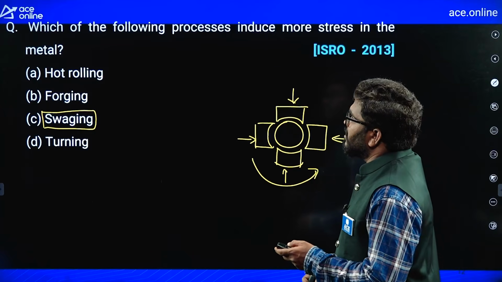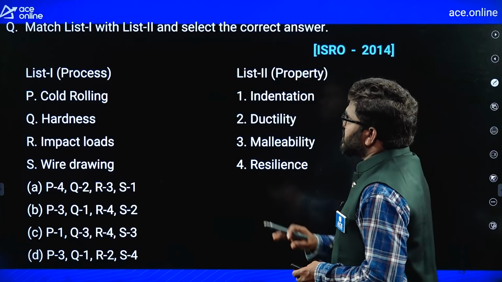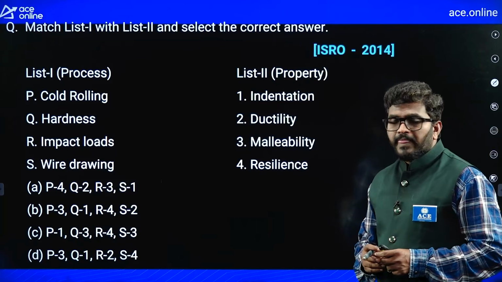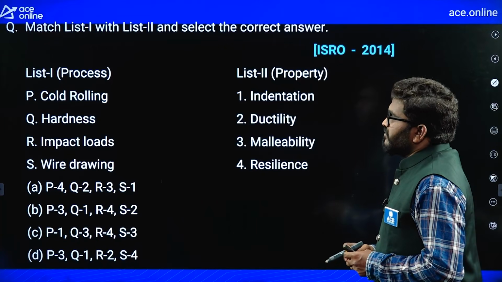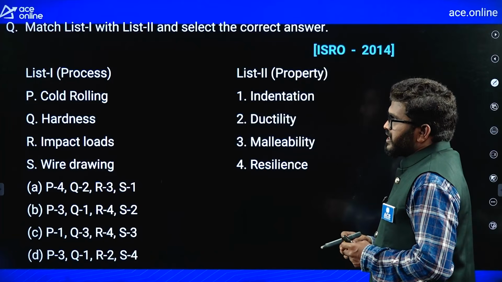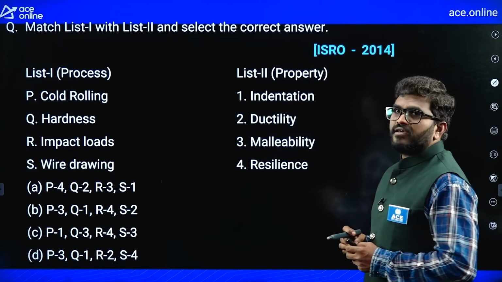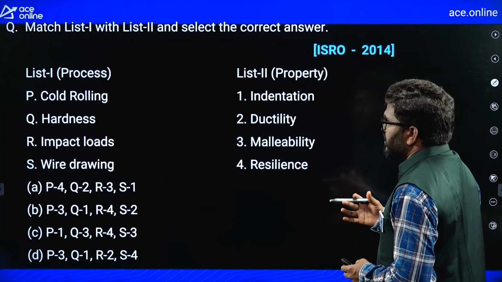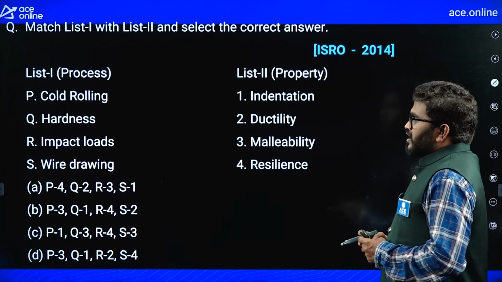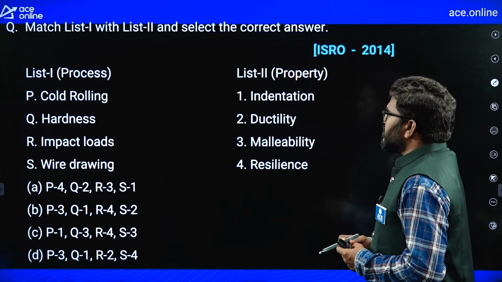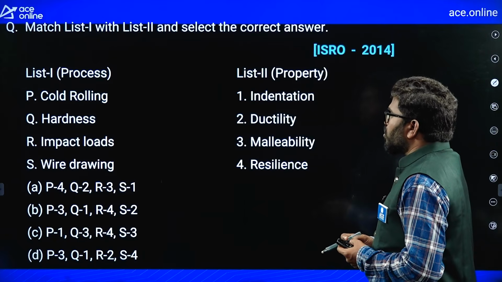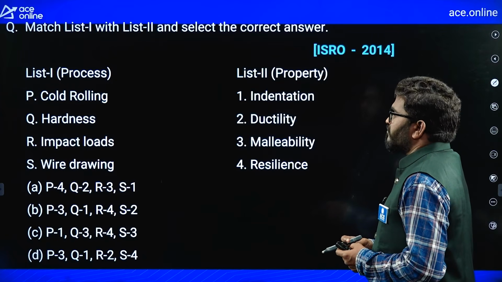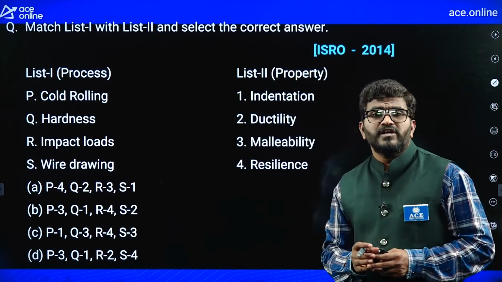Okay? Next, list 1 and list 2 we'll see. In list 1, they are given cold rolling, hardness, impact load, wire drawing. In list 2, indentation, ductility, malleability, resilience. Now, cold rolling: if you want to perform the rolling operation, rolling is for what purpose?